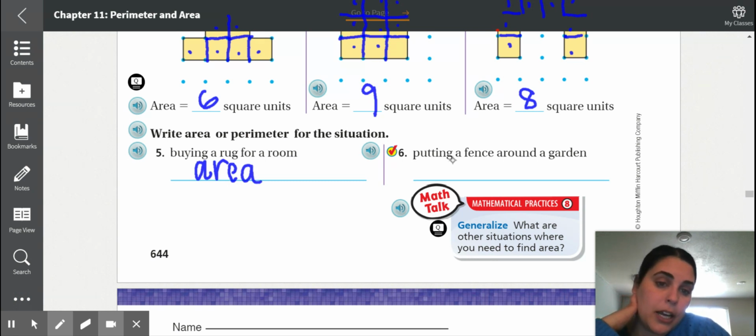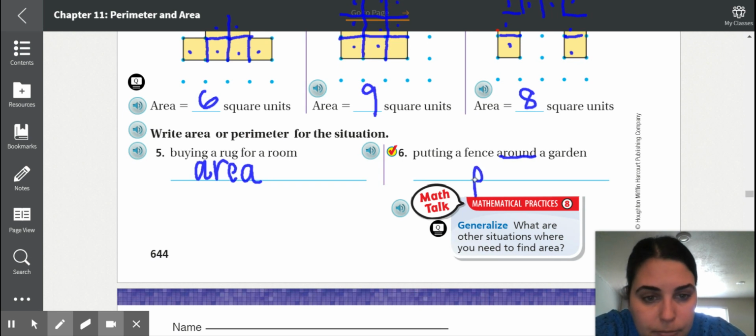Okay, putting a fence around a garden. Perimeter goes around. If I'm measuring a fence for a garden, we're not going to look for the area, but for the perimeter.